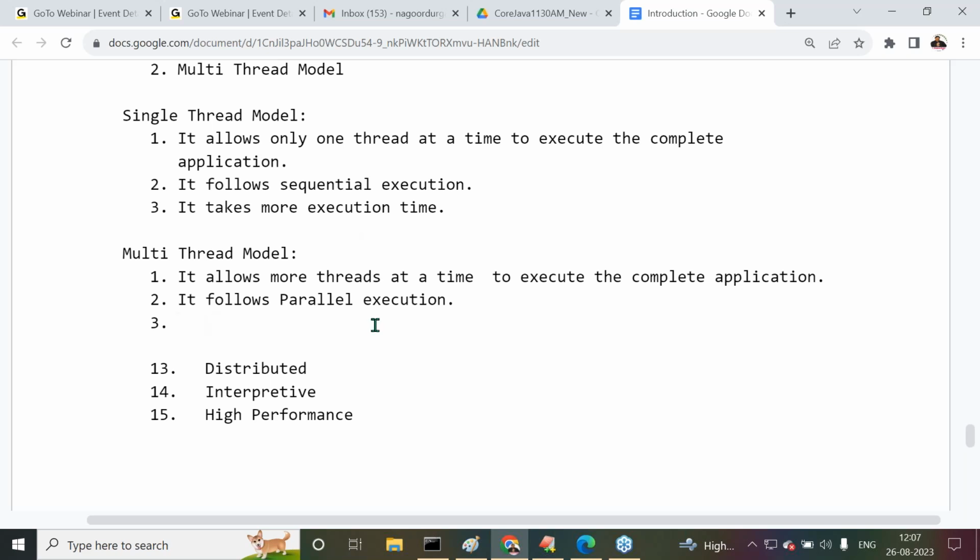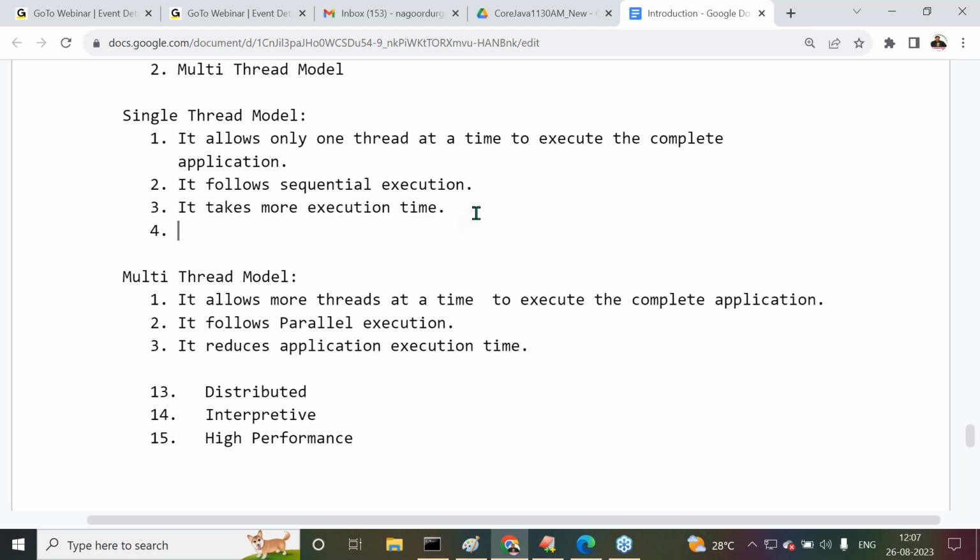The other reduces application execution time, which means it takes less execution time. When it takes more execution time, it reduces application performance.